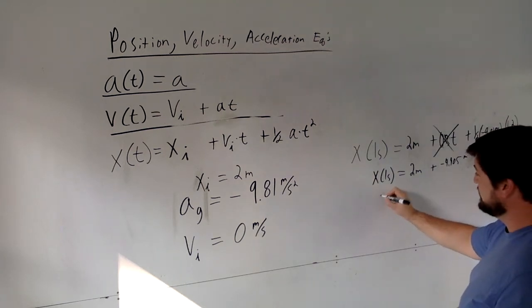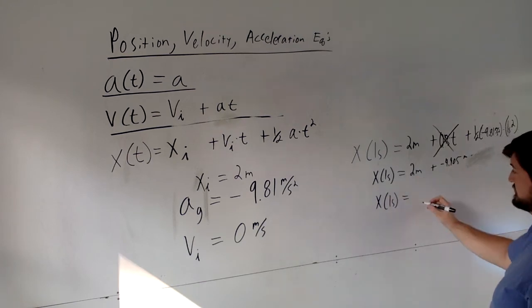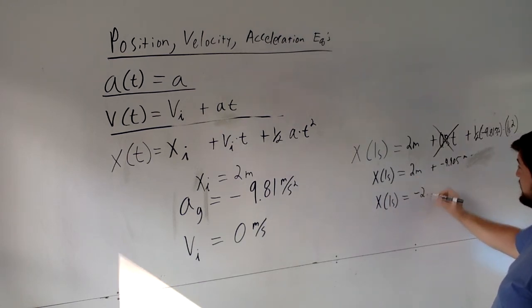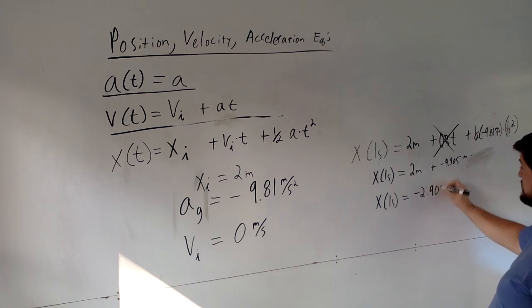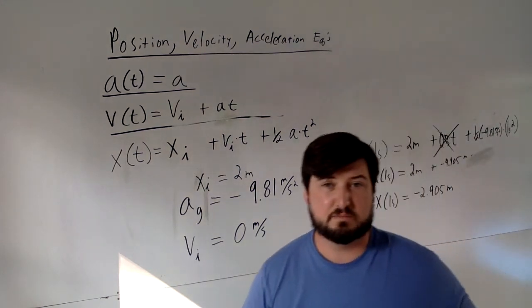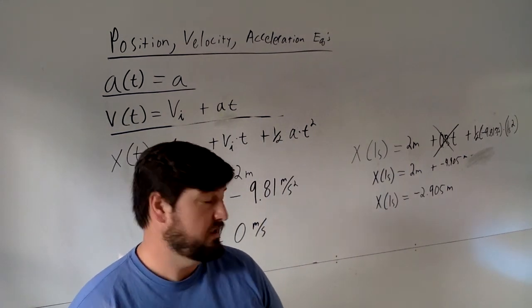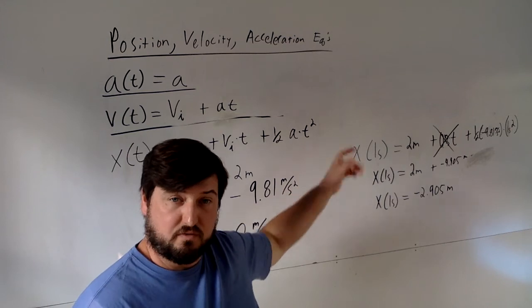So I end up with an x position after 1 second of falling from 2 meters. I end up with a negative 2.905 meter position. It would be lower than the ground I'm standing on after 1 second. That's how quickly it falls. Which is kind of cool. So that's what the x position looks like after 1 second.